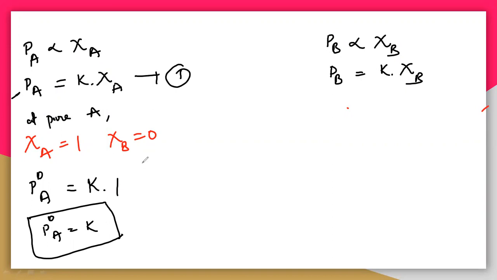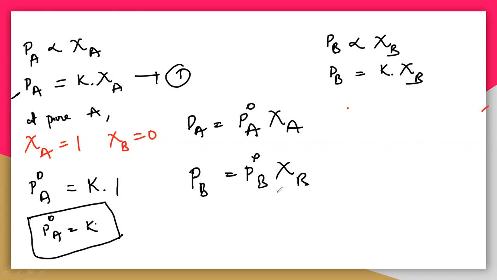Let us take the first equation. What happens when you take this k value as p naught A? Then pA is equal to p naught A times zeta A, that is the mole fraction of A. So here, in place of the constant k, I'm taking p naught A. If it is pB, then also that is p naught B into zeta B. So you will get these things.